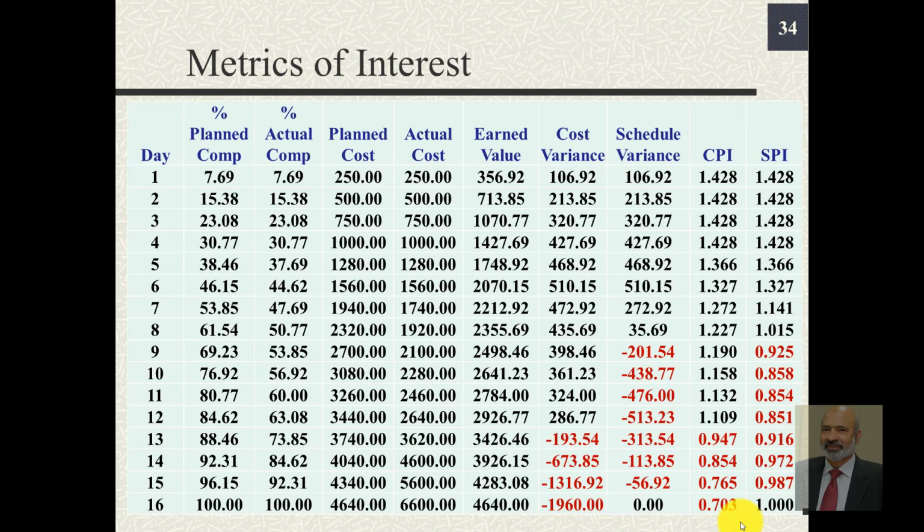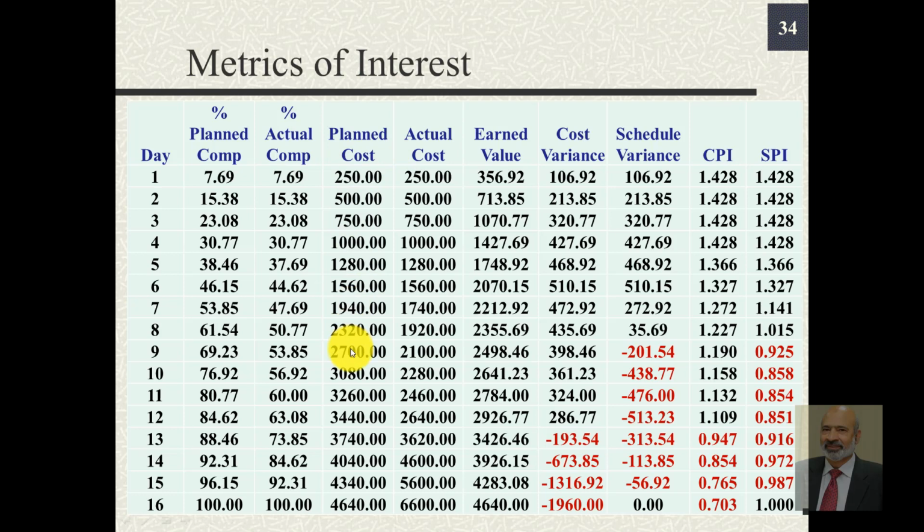The matrix of interest now on day-to-day basis: percent planned or percent completed 7.69. This is something that we planned as per example 3, and this is something that we achieved in example 4 because of constraints on availability of resources or delays or extra expenses.